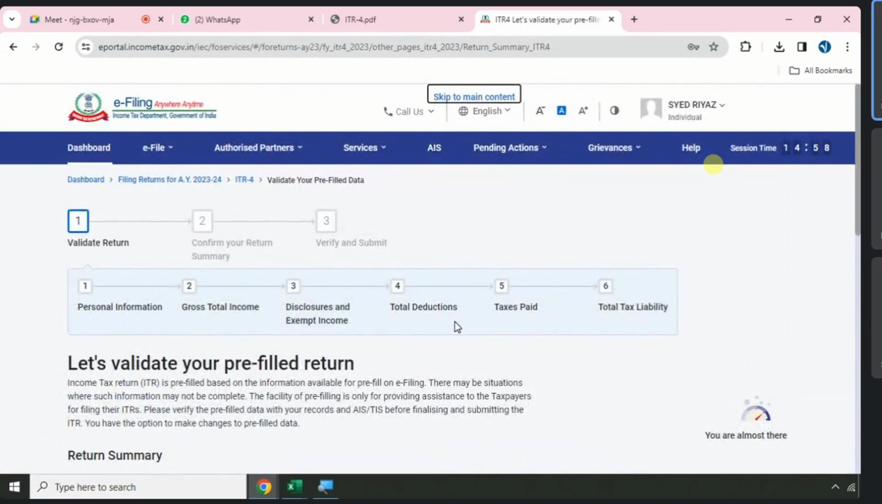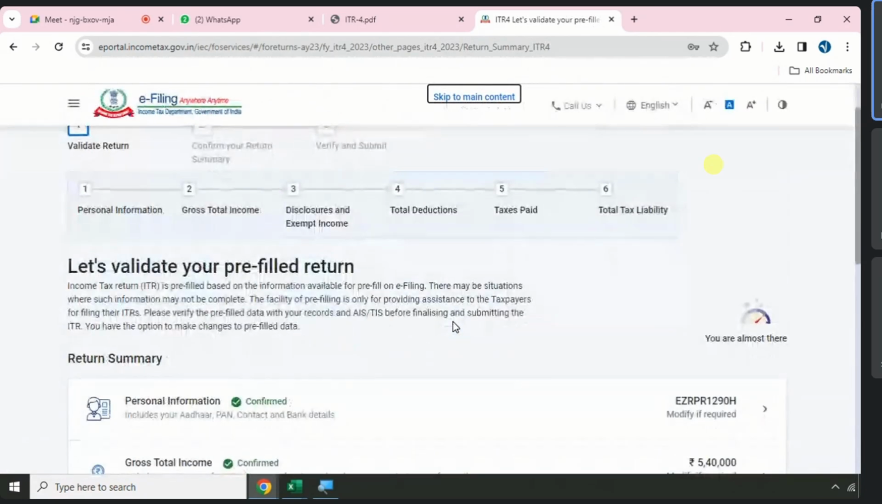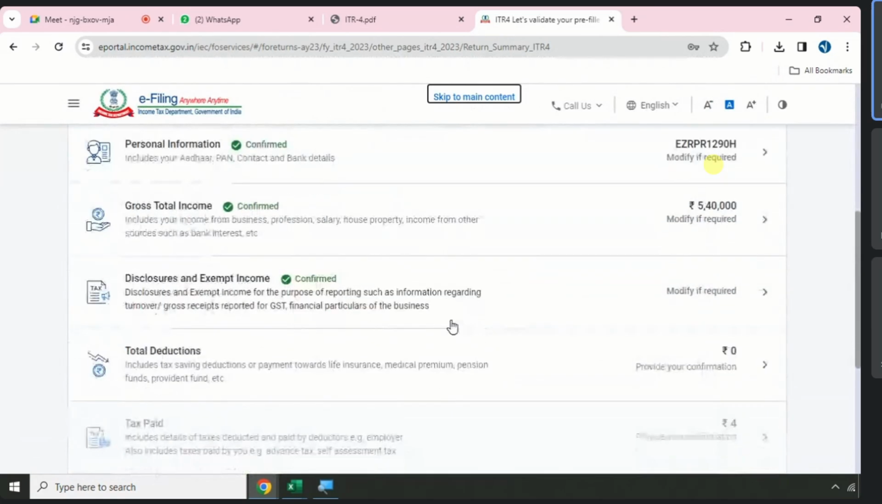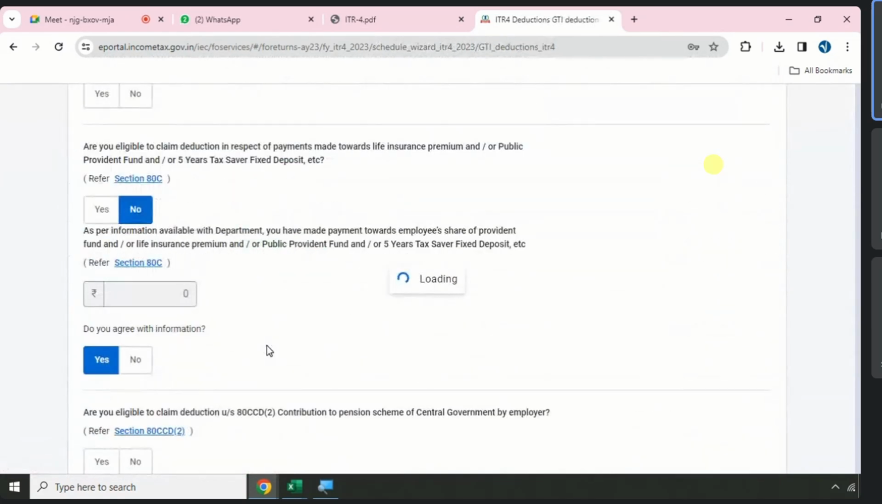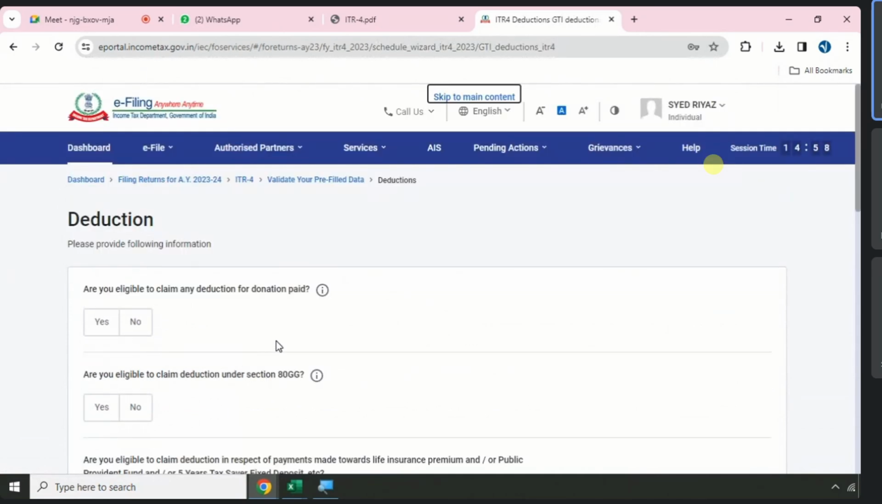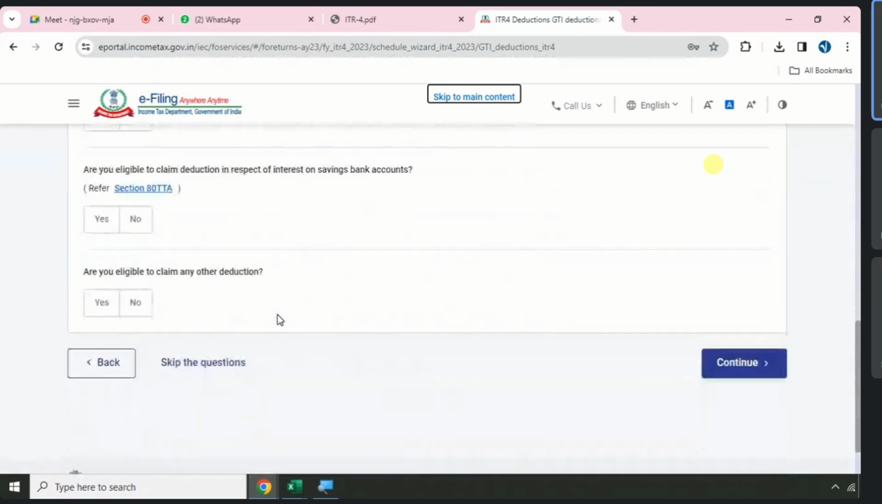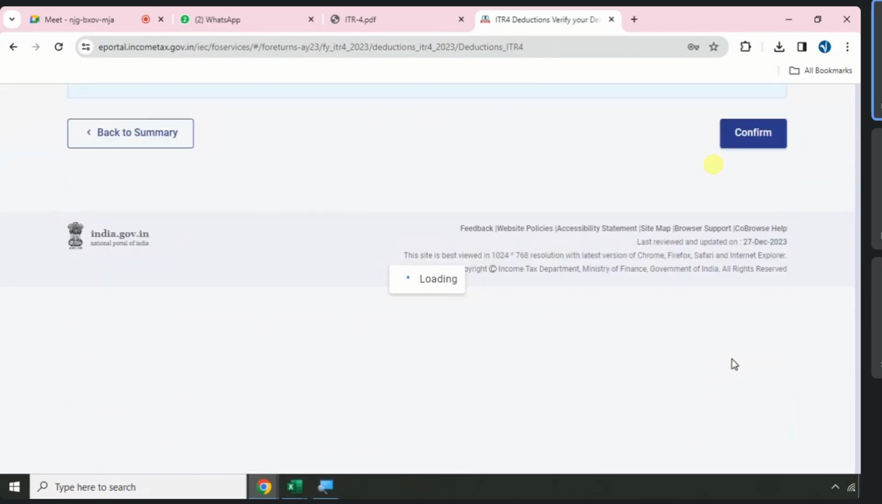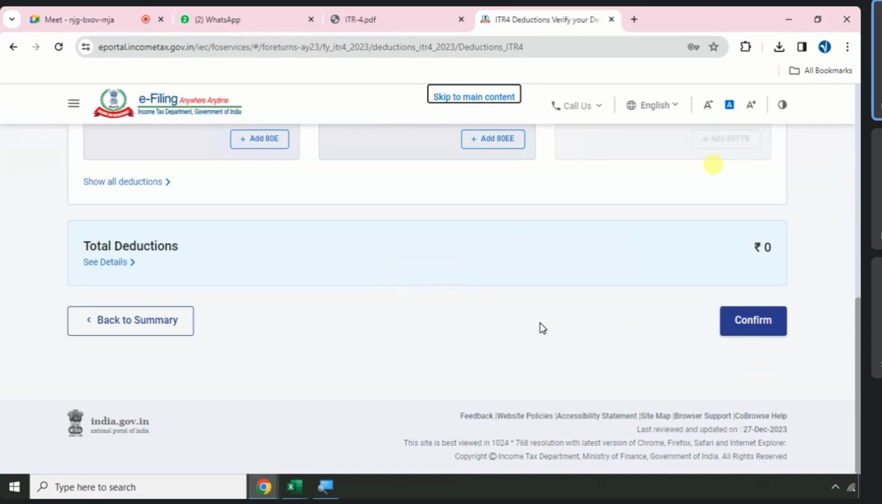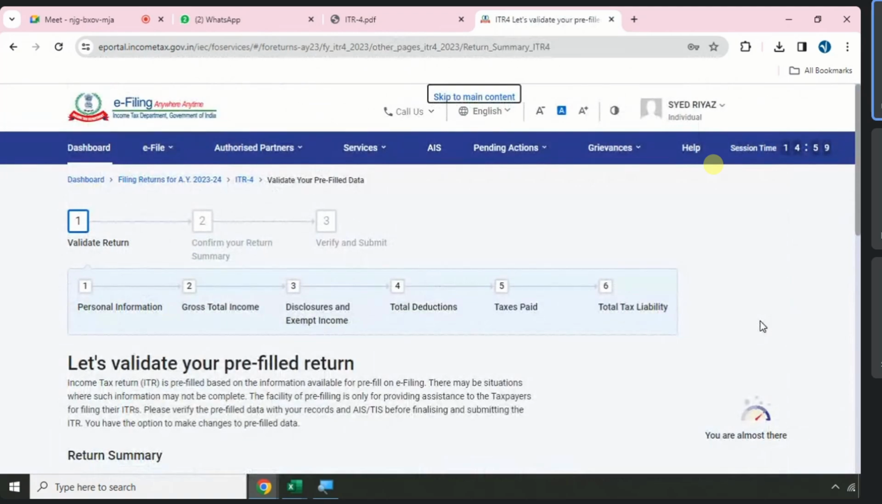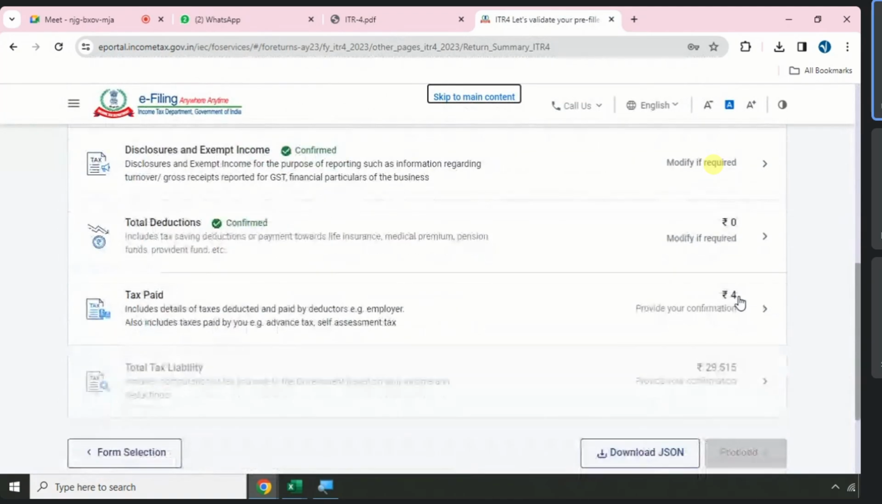Is it individual ITR 4 or firm ITR 4? Individual persons will have medical expenses, yes. Any deduction you are eligible for, 80C, 80D, 80DDB, 80E, 80EE, 80G, 80GG, 80GGC, you can claim. Consider I don't have any deductions, I will skip these questions, okay? So I will take you to confirm. There are no deductions, so it is directly 5,40,000. So go to taxes paid.